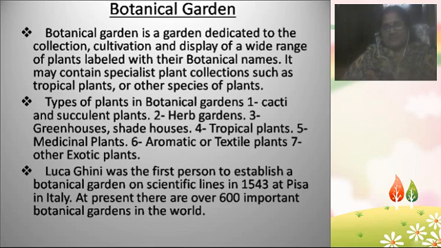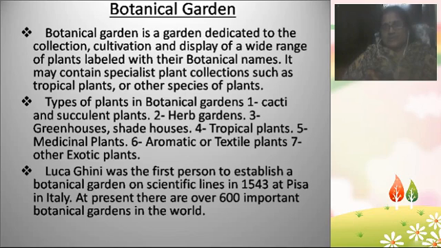In the garden they display a wide range of plants, and those plants are labeled with their botanical names, like the scientific name, the order, the family and the class of the plant. Along with all those details, the plants are labeled in the botanical gardens.